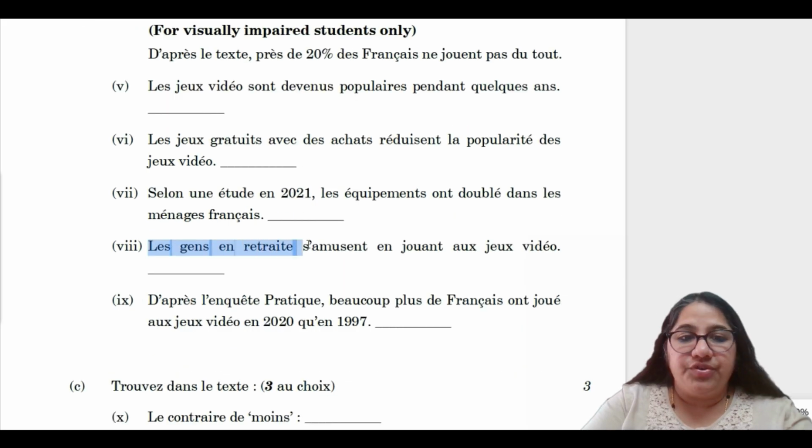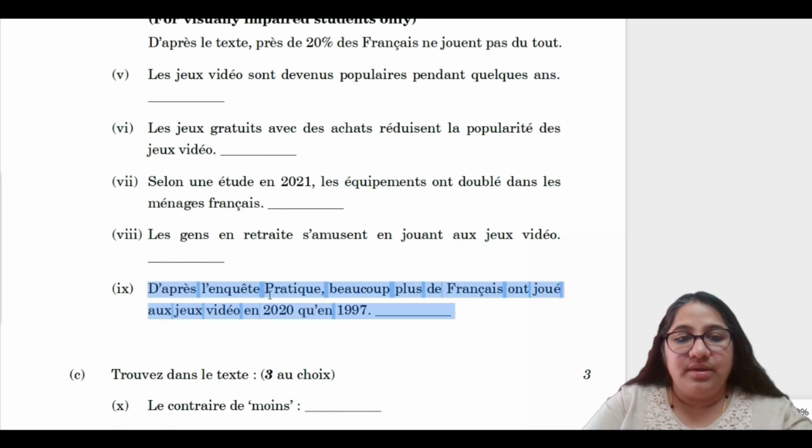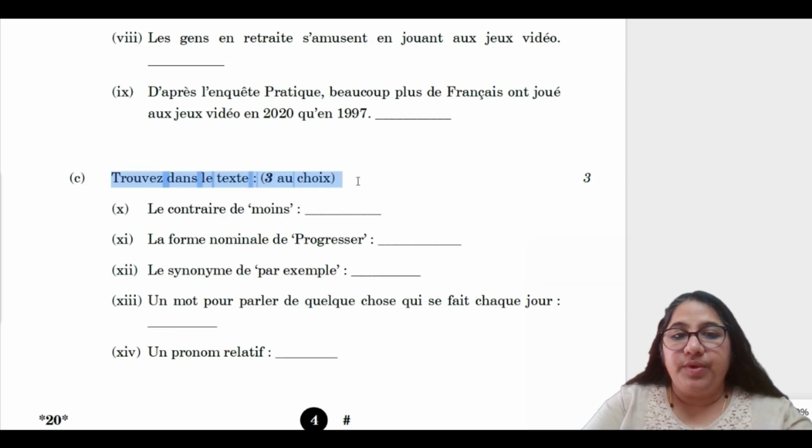Les gens en retraite s'amusent en jouant aux jeux vidéo. Retired people enjoy playing video games. D'après l'enquête pratique, beaucoup plus de Français ont joué aux jeux vidéo en 2020 qu'en 1997. According to the survey, many more French people played video games in 2020 than in 1997. Trouvez dans le texte trois au choix. So you have to find this from the text and answer any three.